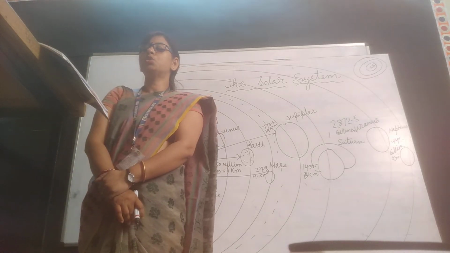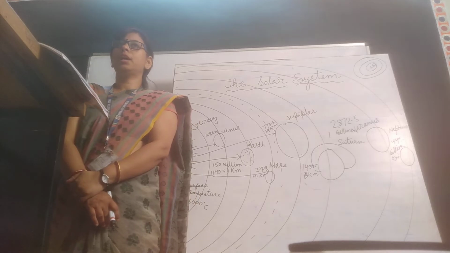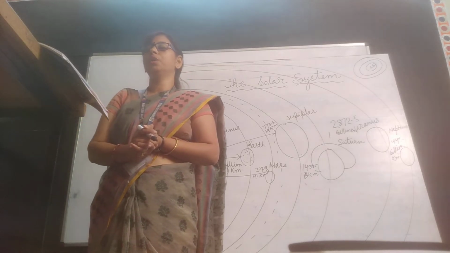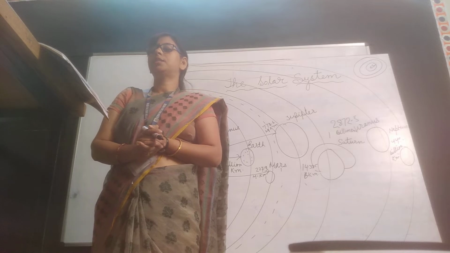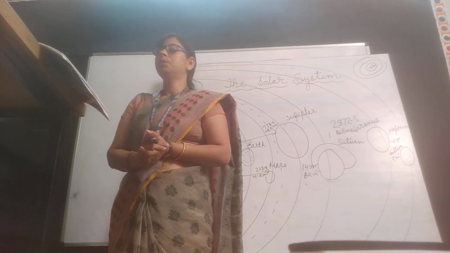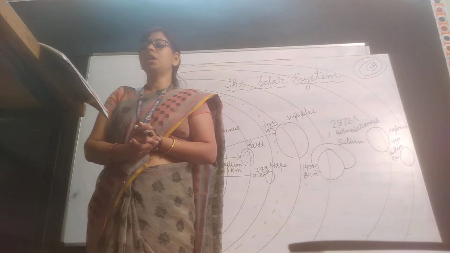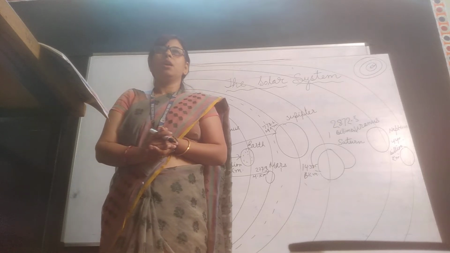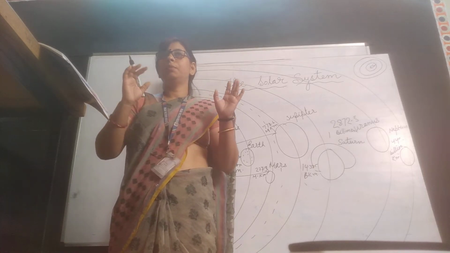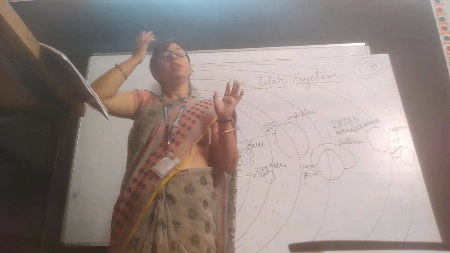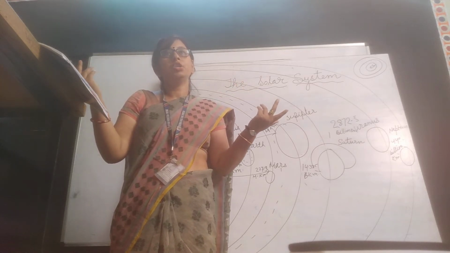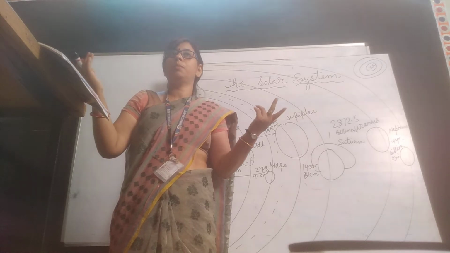It is the source of all energy. As we know, the Sun is the main source of energy on Earth. It sustains all life on the Earth. Without the Sun's heat and energy, our Earth would become a cold and lifeless planet. Can we live without the light and energy of the Sun? No, it is not possible.